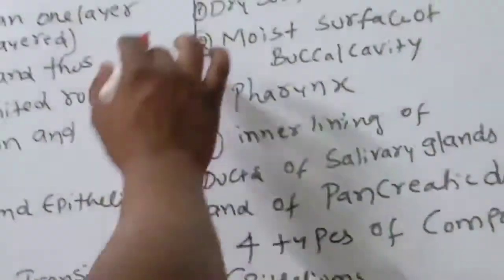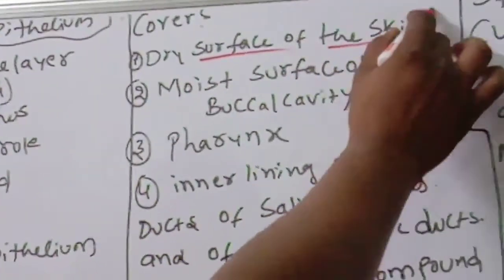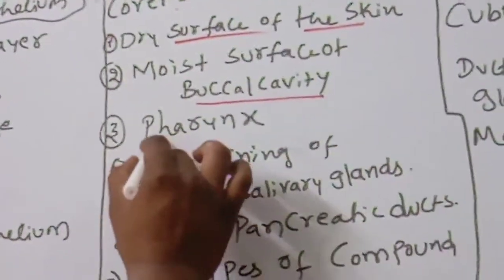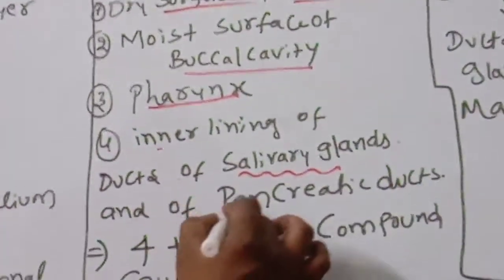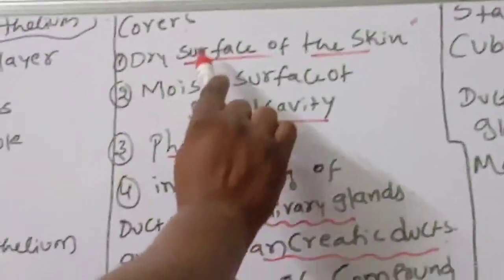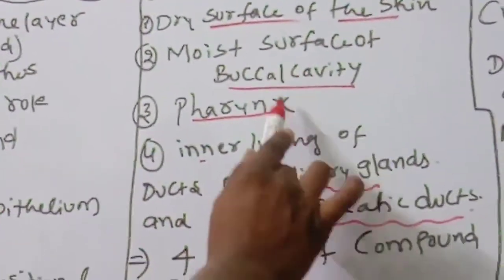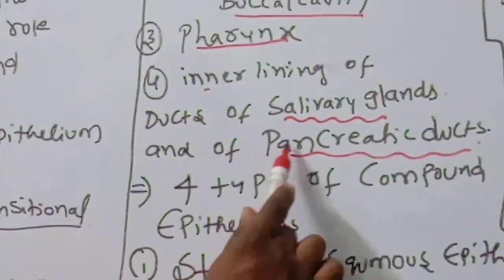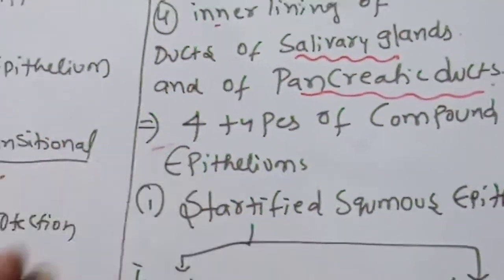Next, this compound epithelium covers the dry surface of the skin, moist surface of buccal cavity, pharynx, inner lining of ducts of salivary glands and of pancreatic ducts. There are 4 types of compound epithelium.